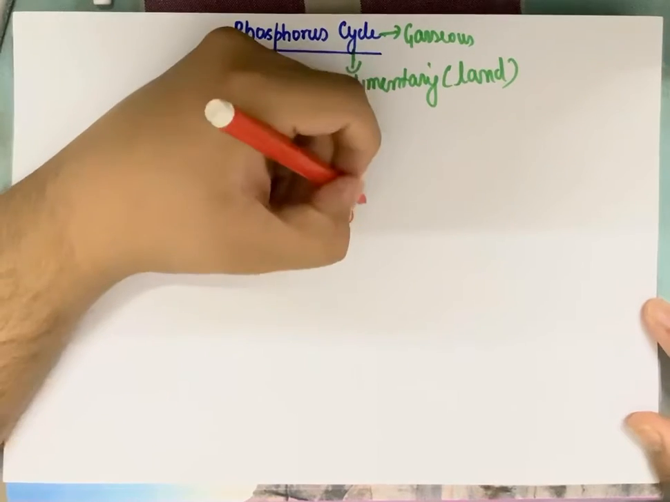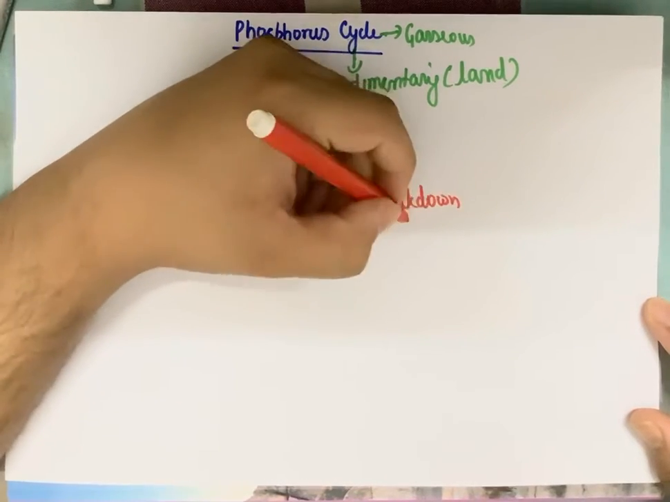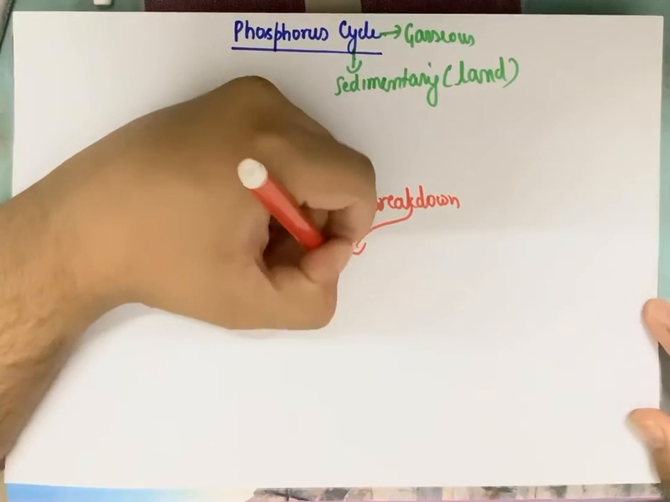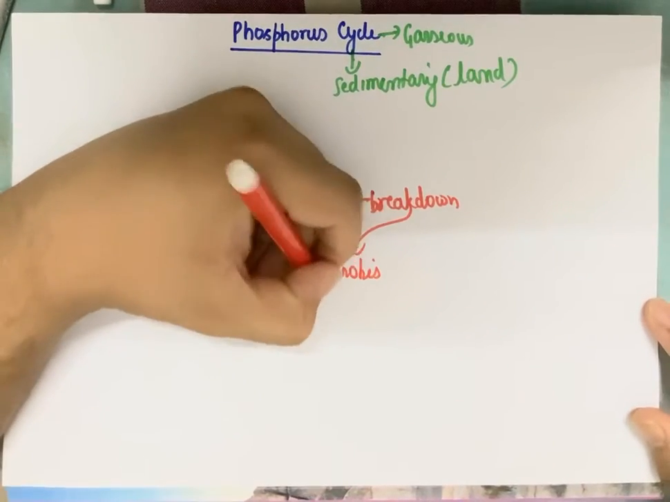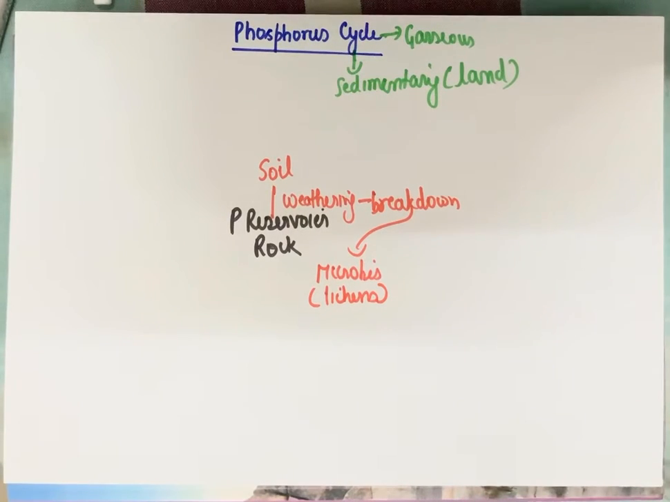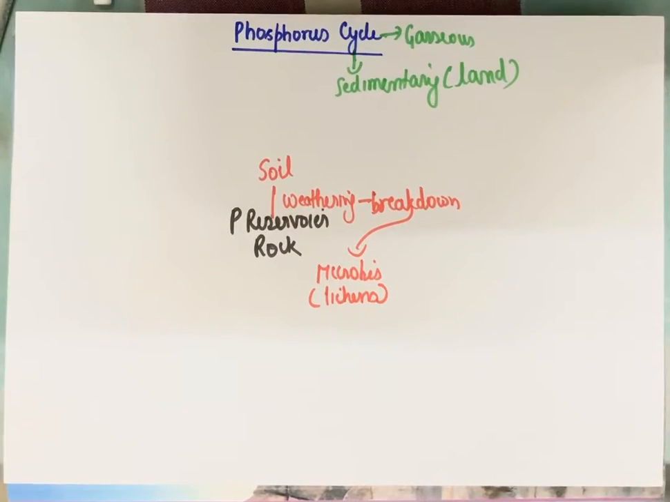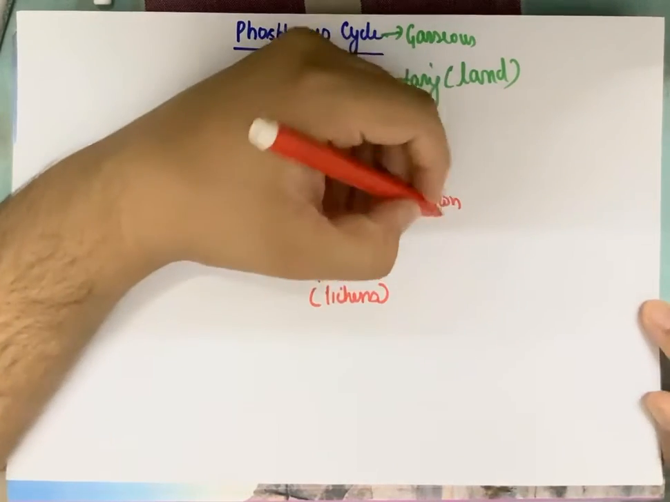Weathering means a breakdown of rocks. The rocks get broken down, and this breakdown can be due to microbial actions, microbes and symbionts like lichens. You already should know from class 11 what lichens are, a symbiotic association of fungi and algae. If you want me to make a video on lichens as well, please do write in the comment section. I will definitely make it.